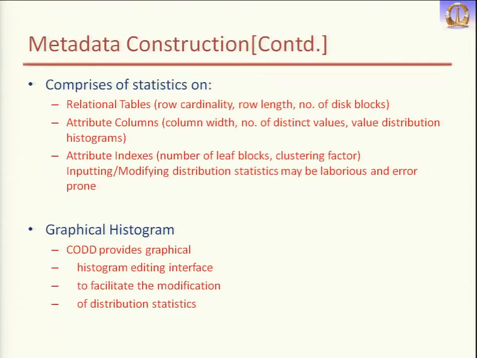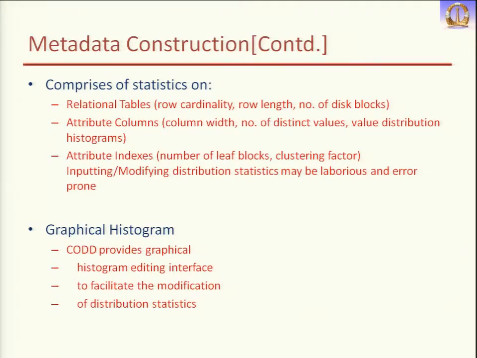Another feature is that we have a manual histogram and manual metadata construction interface. Apart from this we also have a graphical histogram editing interface. The tool provides you a histogram editing interface to facilitate the modification of distribution statistics.